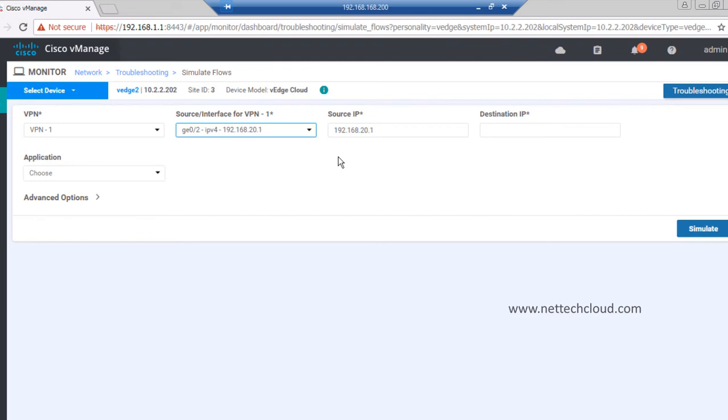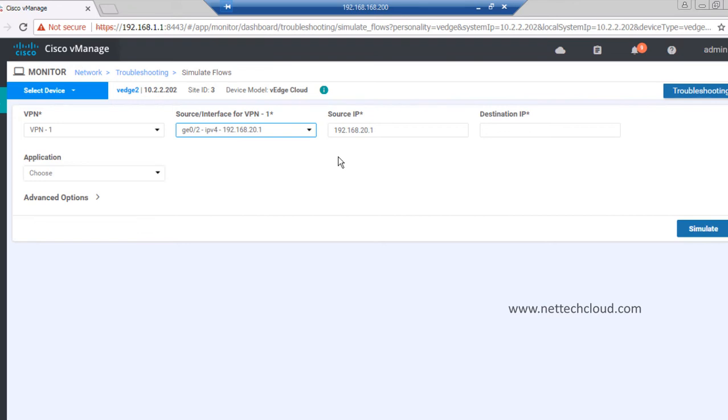In VRF also, inter-VRF routing or communication is by default not allowed. We need to do the import and export of route targets. Similar here, in VPN also, by default, communication between different VPNs is not allowed. If required, then yes, we can do that. But by default, there is strict isolation between different VPNs, right?